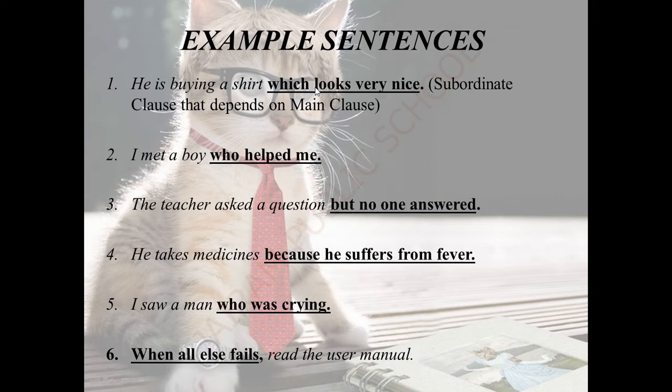Is there any subject? No. Is there any verb? No. Does it give any complete meaning, which looks very nice? What looks very nice? We don't know what that is, right? It does not give any complete meaning for the sentence. So this clause always depends on the main clause.